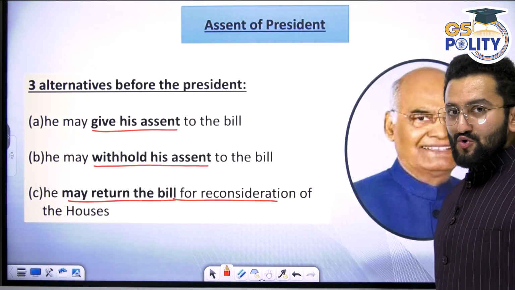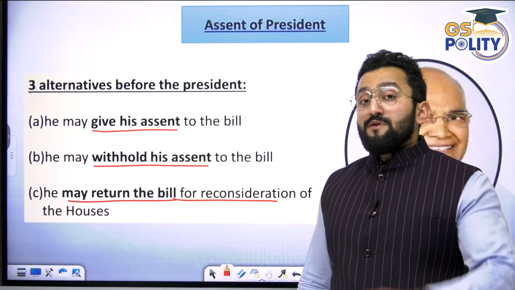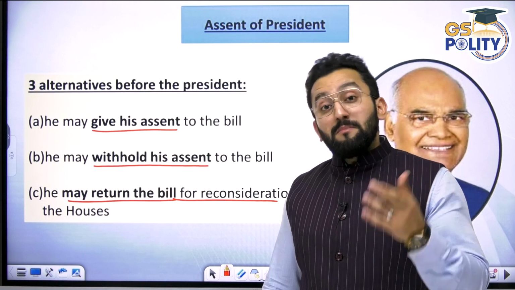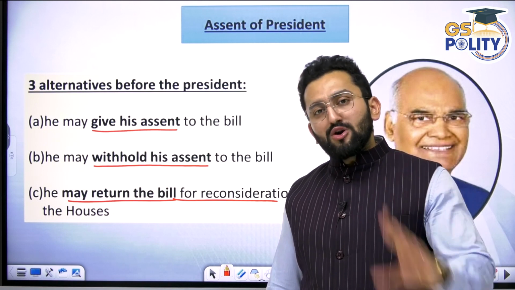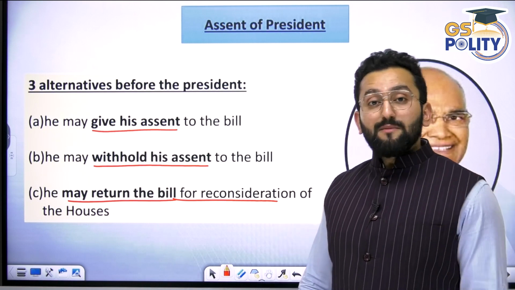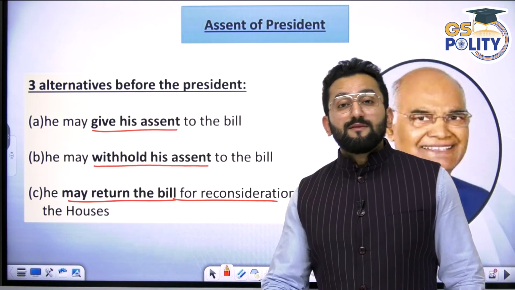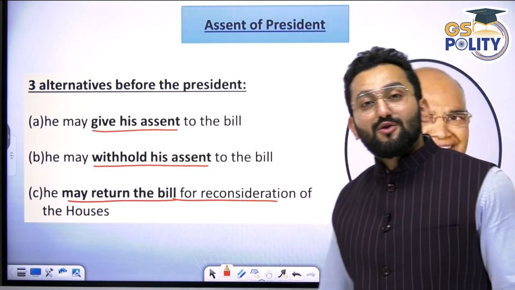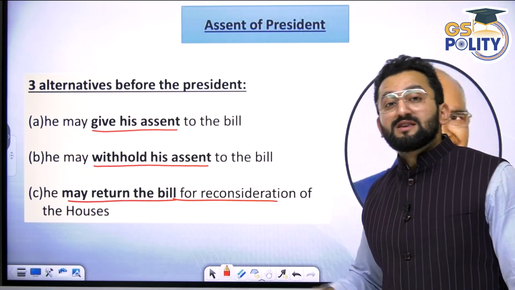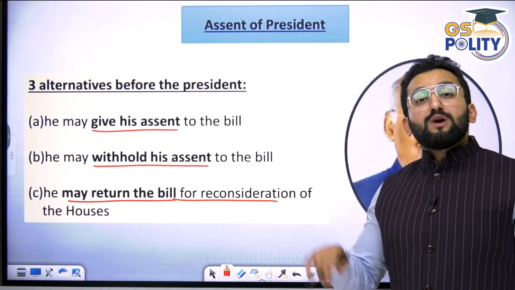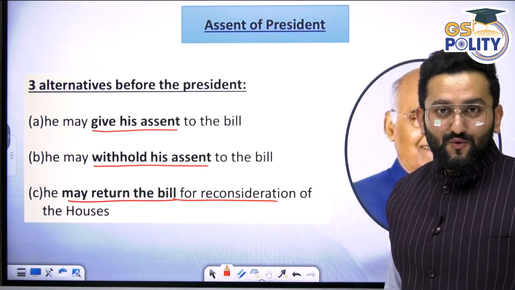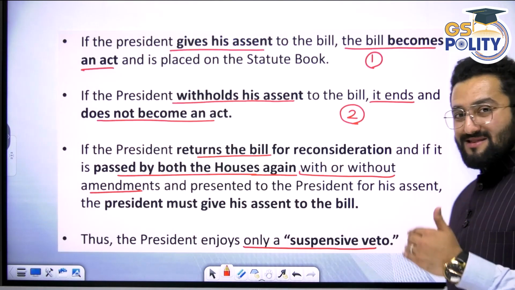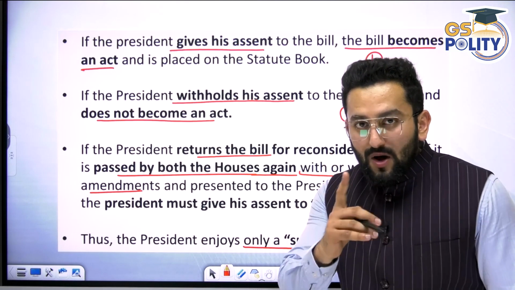But you also know that if the House passes this bill again, it may accept the President's recommendation or may not accept it. This time, when the bill is again presented before the Honorable President, the President is bound to give assent. I hope you remember I discussed this in the President chapter with you, in veto, suspensive veto, and it can be applied one time, right? Means you can send the bill back for reconsideration once.